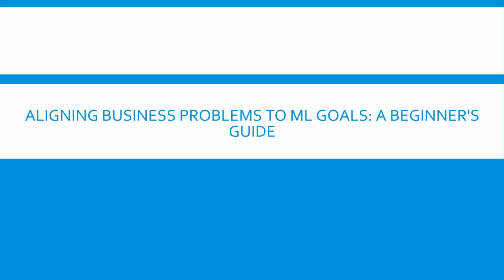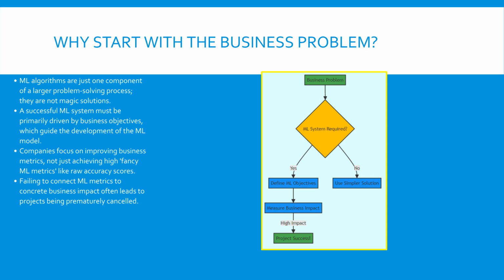Let's begin our journey by understanding why business goals must lead the way in any ML project. This entire process is often iterative, meaning we constantly circle back to improve and refine our steps. Before you even think about code or data, you must understand the overarching goal. Machine learning is a powerful tool, but the algorithm itself is only a small part of a solution. The most fundamental reason your ML project exists is to solve a business problem, whether that is detecting fraudulent transactions or making product recommendations. Therefore, your entire ML system must be primarily driven by clear business objectives.